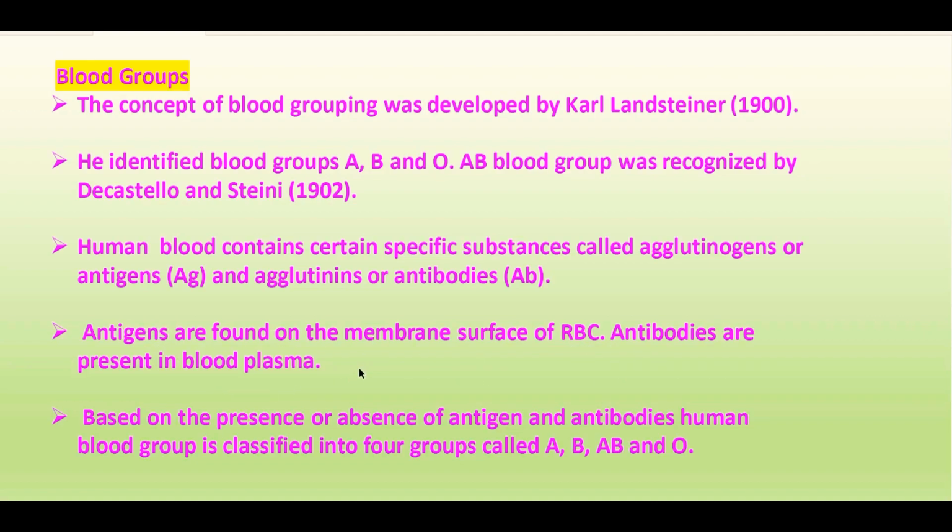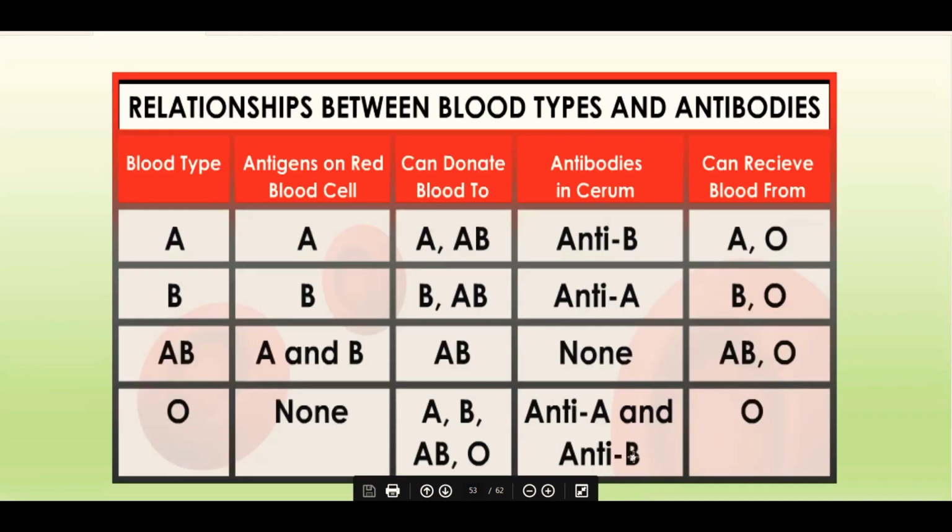We have already learned about the blood constituents. So blood contains the formed cells, RBC, WBC and thrombocytes, and also plasma. So plasma will contain the antibodies, and the antigens are fixed on the RBC membrane surface. So based on the presence and absence of these antigens and antibodies, the human blood groups are classified into 4 groups like A, B, AB and O.